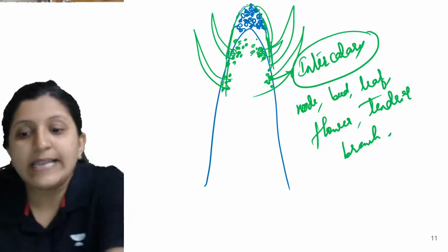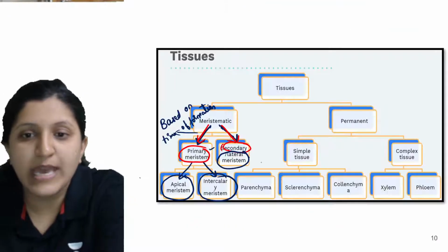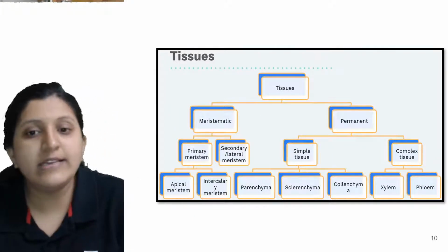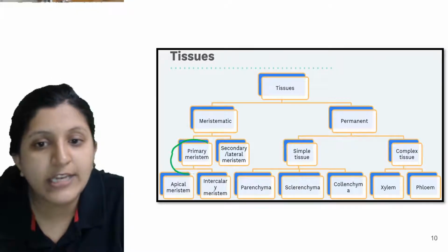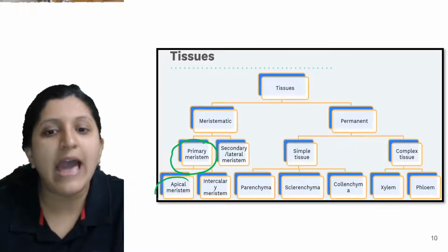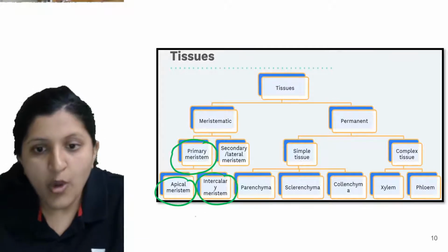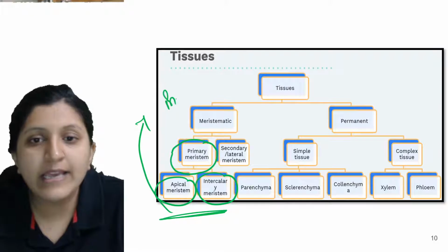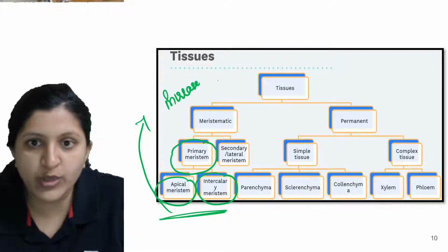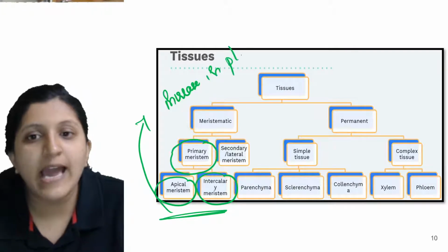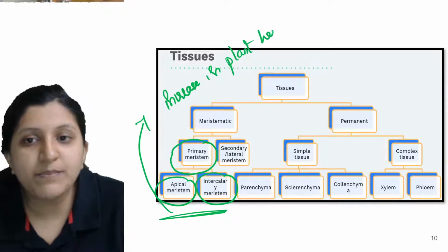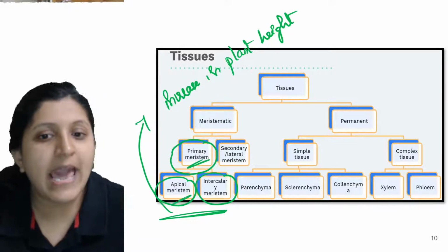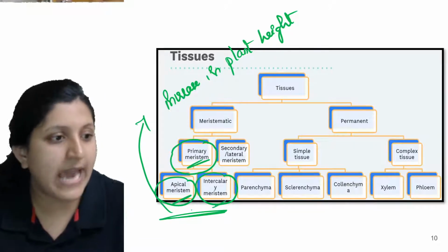So basically let's see this part. You can see the classification here. In this classification you can clearly see that under the category of primary meristem itself we have apical and intercalary, where both of these are responsible for increase in the plant height. So increase in plant height is mainly because of the primary meristem, or we can say apical meristem or intercalary meristem.